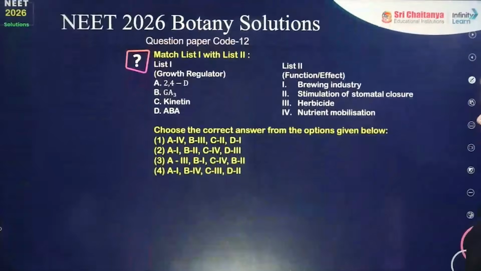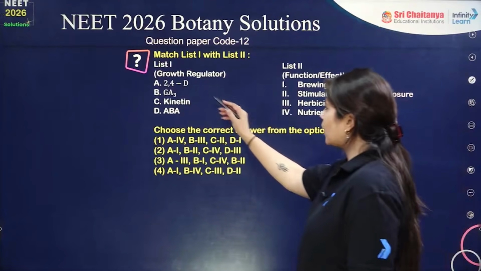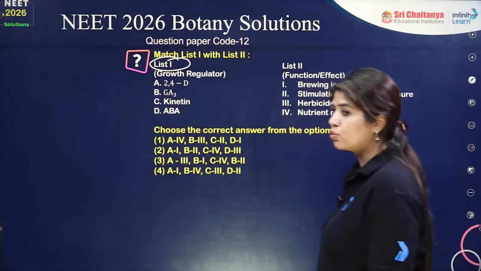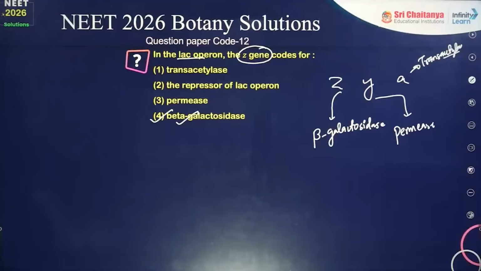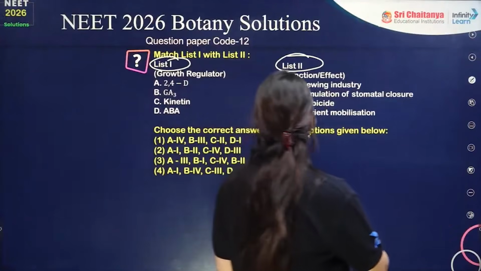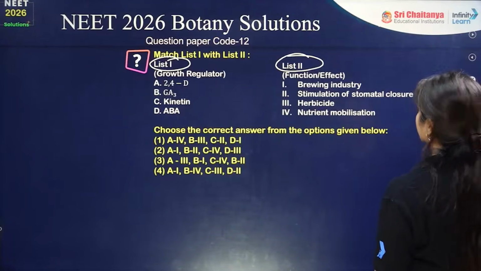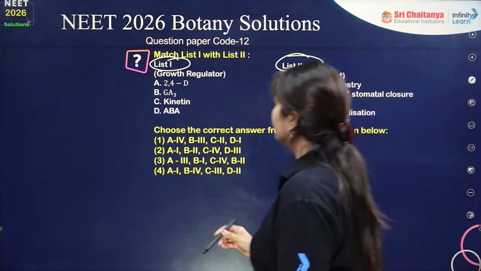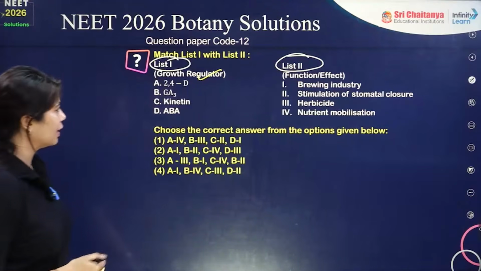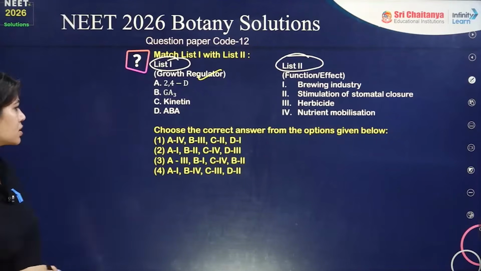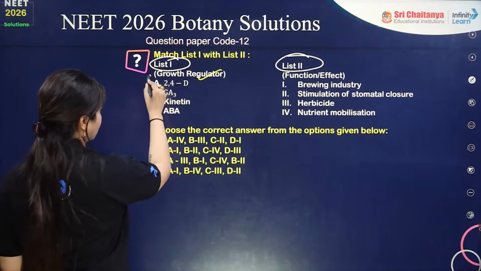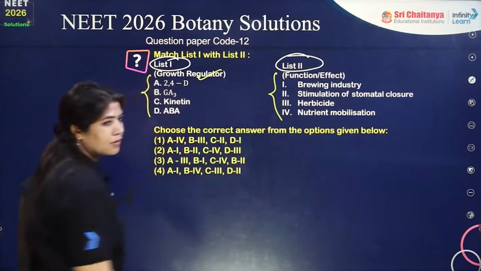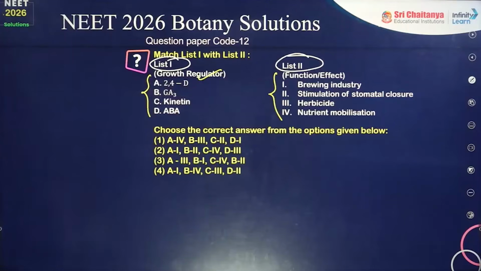Now, next question: we have list 1 and list 2. In column 1, we have some enzymes, and in column 2, we have the functions of these enzymes. Okay, so the next question is: we have growth regulators, and then we have the function. This is from the phytohormones part, where these growth regulators are my phytohormones, and this is the function of the phytohormones.